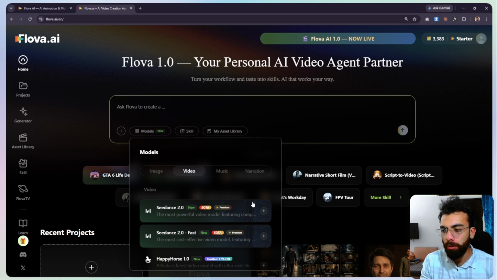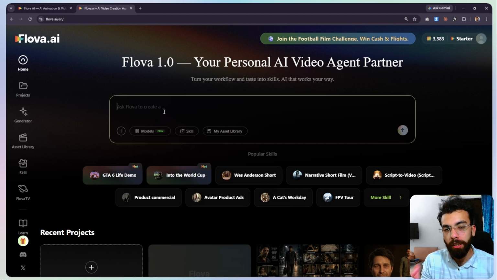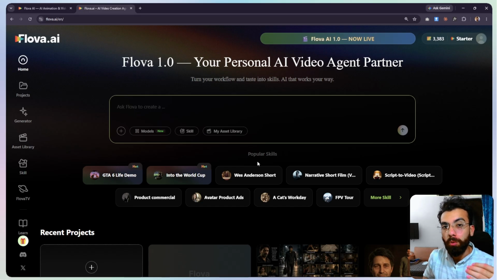If you're not sure which model to pick, just let Flova AI pick the model for you. Here are two ways to work, depending on your mode. If I want control, I can give it the storyboard text directly, and I can also give it reference images saying this is the character that I want you to use. The second way is you give it control over the storyboard, tell it to create a character by itself, and it will do everything for you. You just have to sit back and relax.